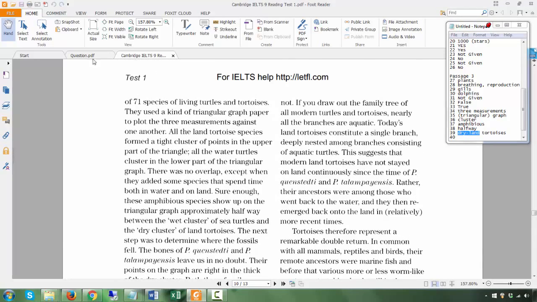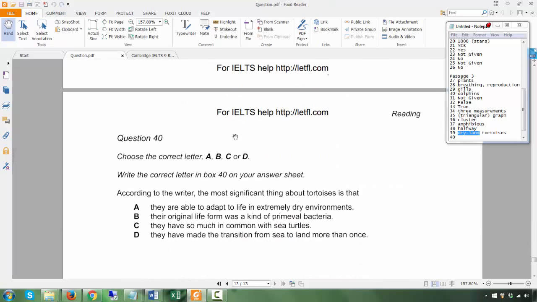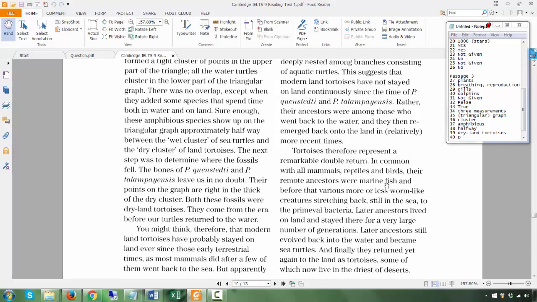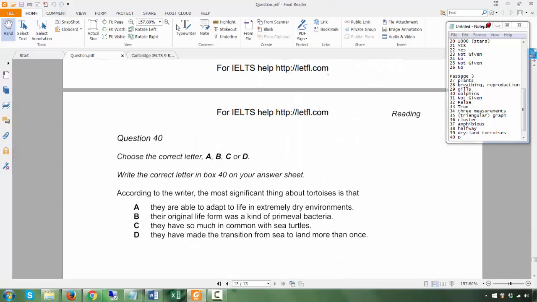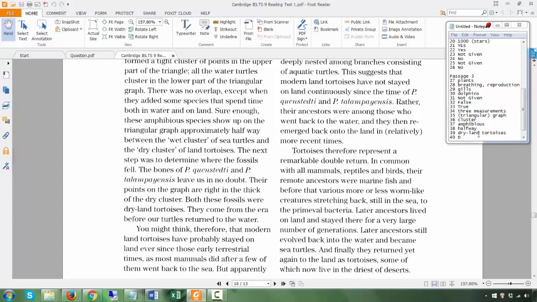And the last question is multiple choice. According to the writer, the most significant thing about tortoises is, it's going to be D: they have made the transition from sea to land more than once. Why does it say that? Tortoises therefore represent a remarkable double return. Double return, because they made the transition from sea to land more than once. So that is D.